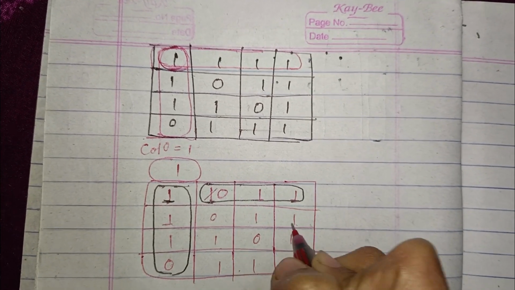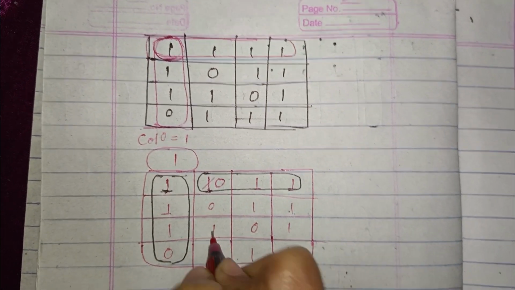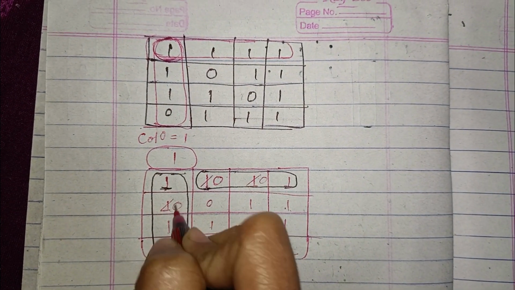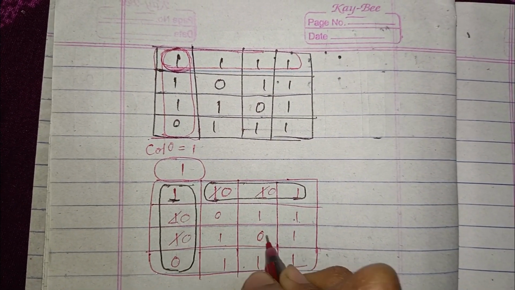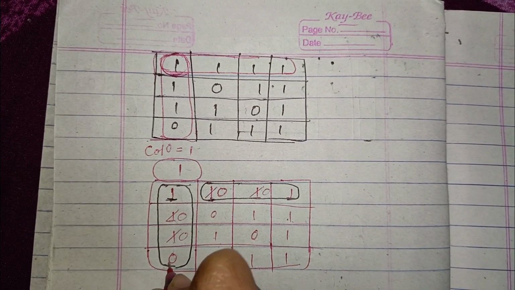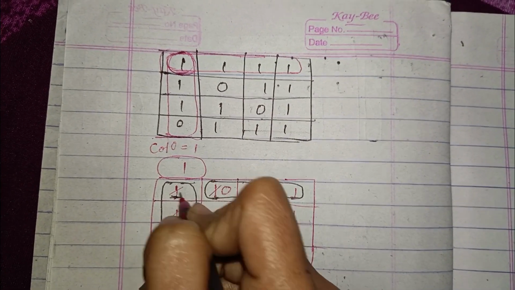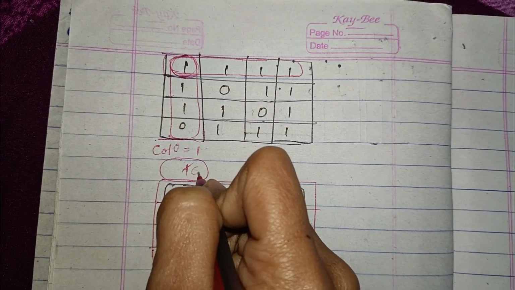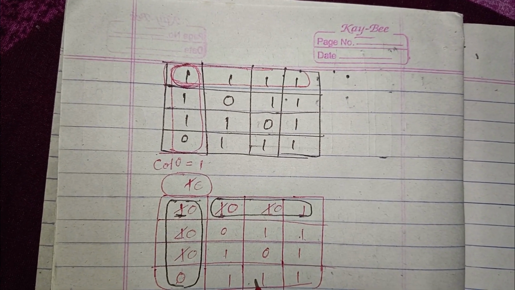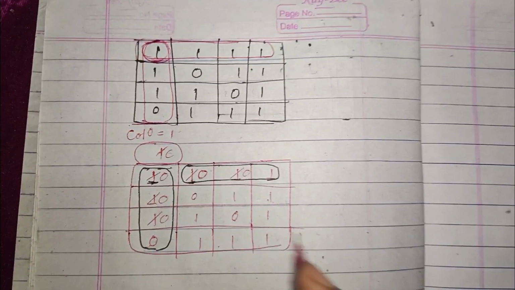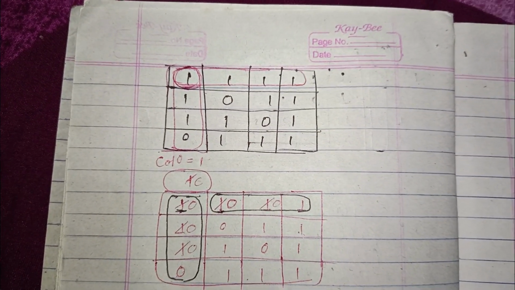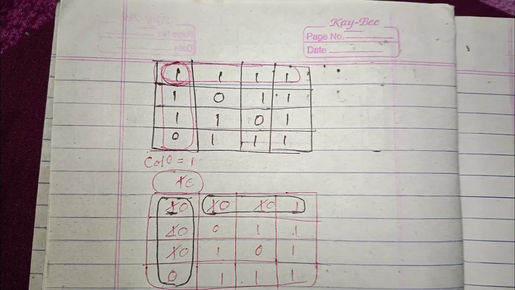After that 1 it is safe, 1 it is safe, 1 it is safe, 0, this will be 1. It is also 0, it is also 0, because we are doing like this and like this. Then 1 it is safe, then 0, then 0, so it is 0. It is not 0 yet.